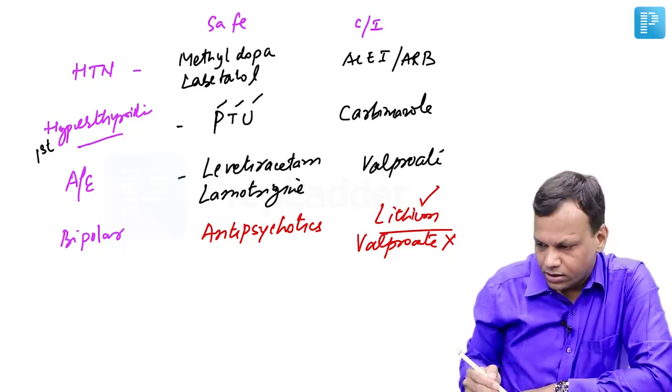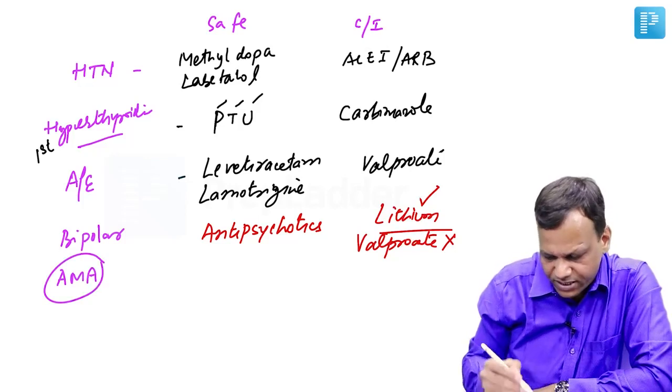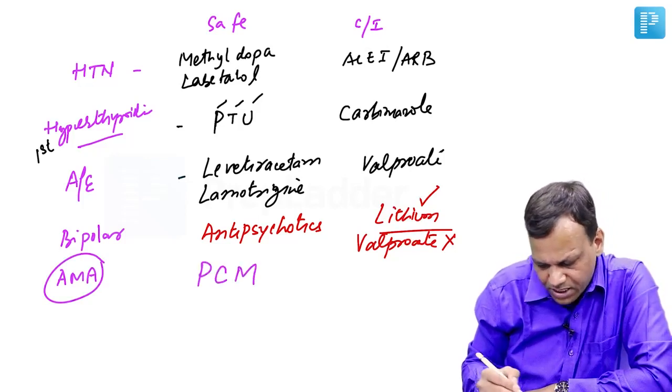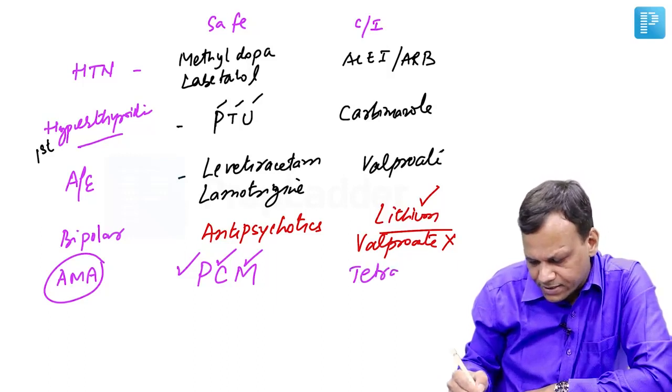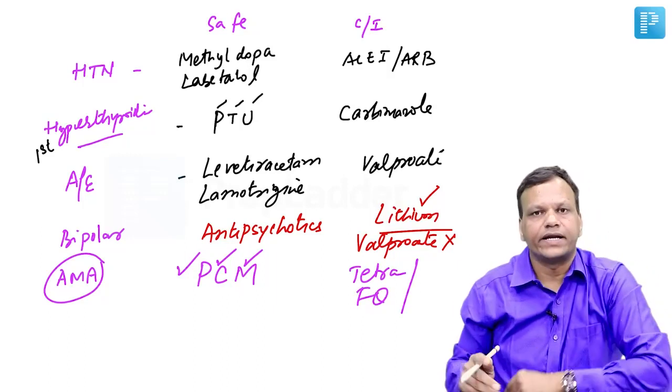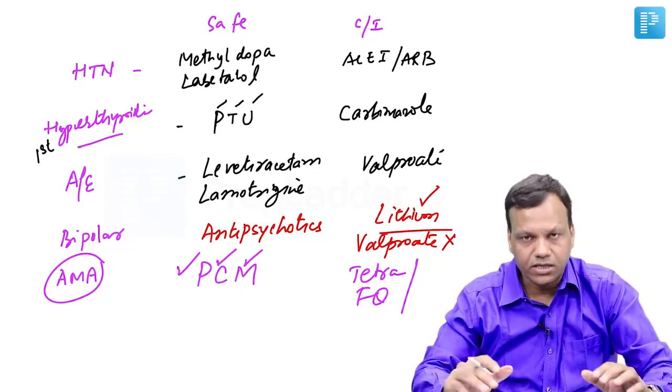Okay. Then lastly, antimicrobial agents. The safe drugs in pregnancy are usually remembered as PCM: penicillin, cephalosporin, macrolides, whereas usually tetracyclines and fluoroquinolones are contraindicated in pregnancy. Okay, so these are the important points regarding general pharmacology.